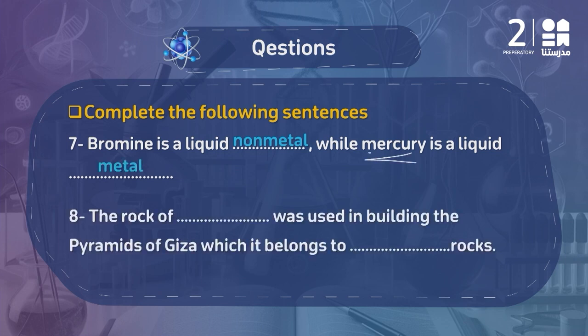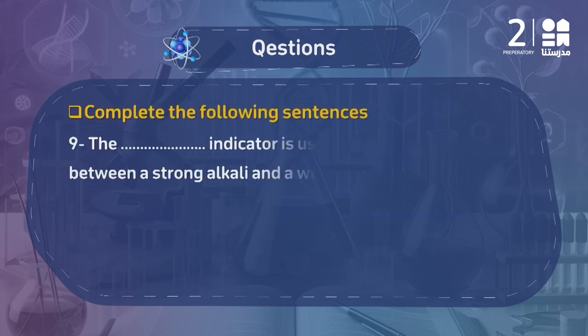Question number 8 بيقول لي the rock of space was used in building the pyramids of Giza which belongs to what type of rocks. يبقى زي ما اتفقنا ان limestone as a result of its hardness بنستخدمه أو ancient builders استخدموه in building the pyramids in Giza and it belongs to the type of the sedimentary rocks.